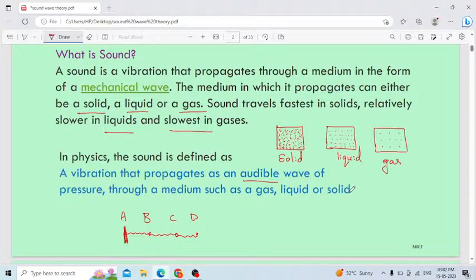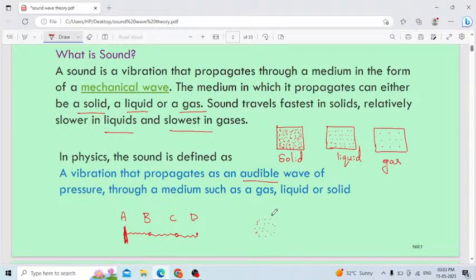Even sound can't travel through vacuum. Vacuum is nothing but no medium, empty. In vacuum, sound waves can't travel. You can ask, why, ma'am, in vacuum why can't sound waves travel? In vacuum there are no particles, empty space, there are no particles.